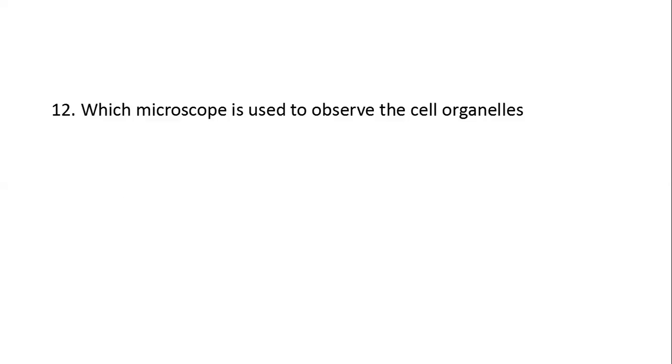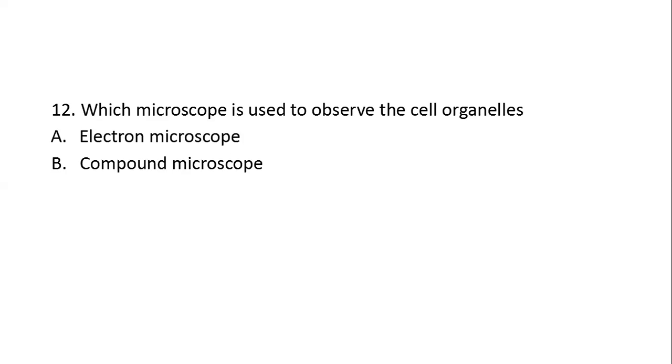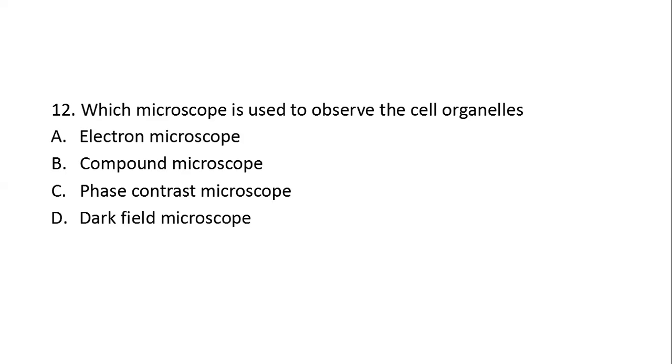Next question. Which microscope is used to observe the cell organelles? Option A, electron microscope. Option B, compound microscope. Option C, phase contrast microscope. Option D, dark field microscope. Here the right answer is option C, phase contrast microscope. Phase contrast microscopy improves the contrast and makes evident the internal structures of the cell which differ in thickness or refractive index.